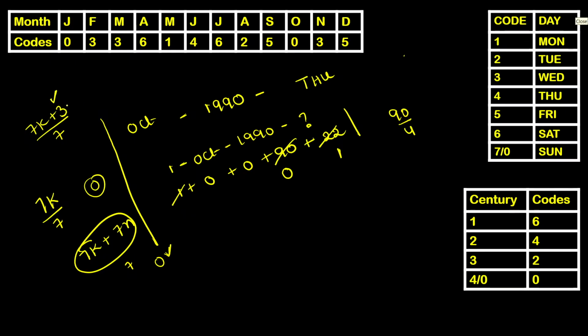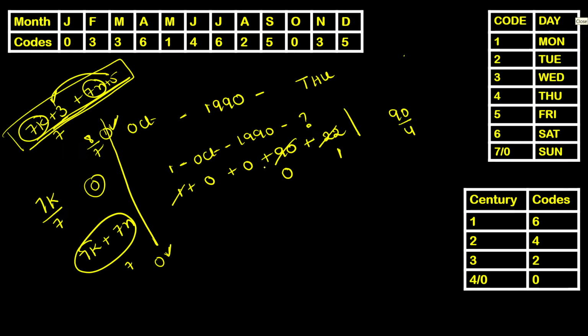Clear? 7k plus 3 plus 7n plus 5, divided by 7. What will be the remainder? Observe this one carefully. 7k will be nullified. When divided by 7, your remainder will be 0. 7n, again you will get the remainder as 0. If you add these two numbers, 3 plus 5, that gives you 8 by 7, the remainder will be 1. The same remainder occurs when you add all these numbers and divide by 7. Based on the same logic, we are going to solve it this way now.